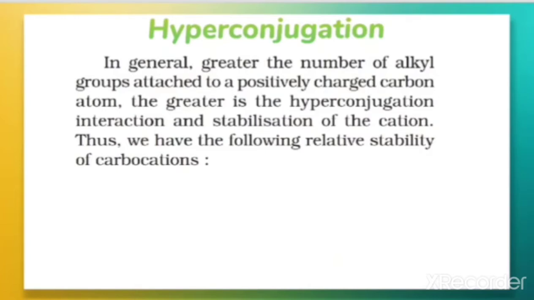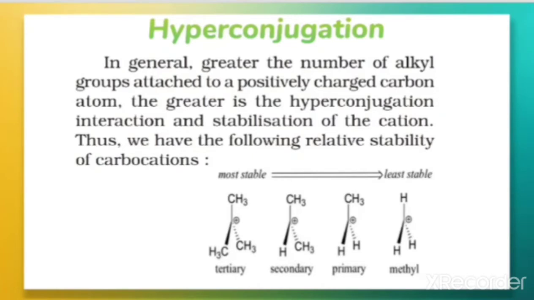As we have already studied the stability of carbocations, looking at primary, secondary and tertiary carbocations, the least stable one is the methyl cation, then primary, secondary and tertiary. Tertiary is the most stable carbocation.